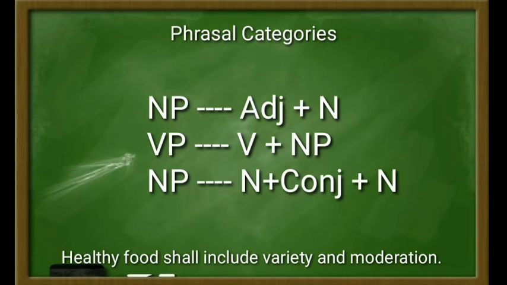Shall include here works as a verb, and variety and moderation here is a noun phrase, and then this noun phrase, for example variety and moderation, consists of noun variety, conjunction and, and noun moderation.